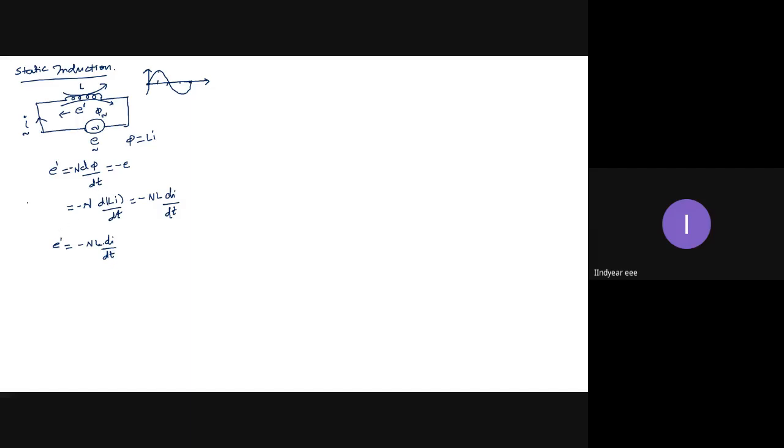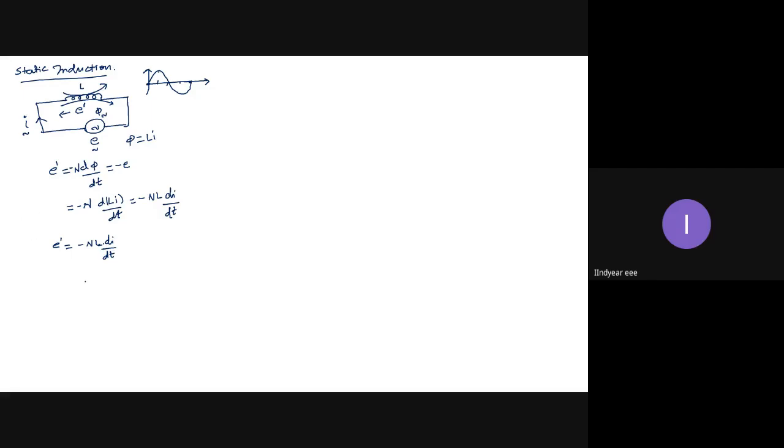So this type of induction is known as static induction. Neither the coil is moving nor the conductor is moving physically. Now, a transformer operates with mutual induction.